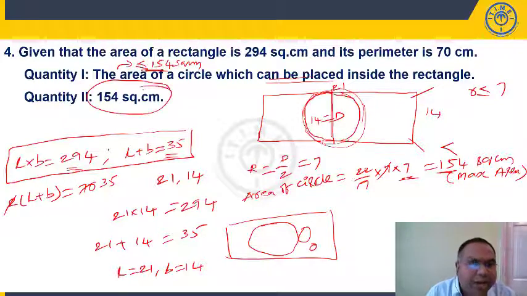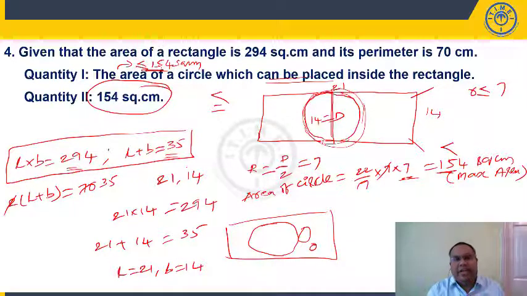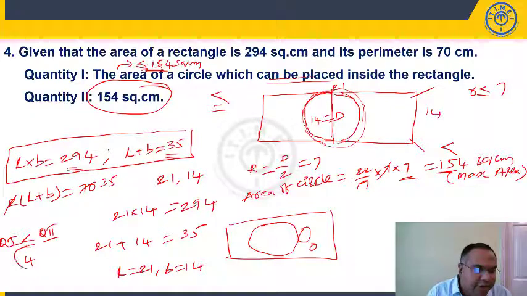So what do we have? Quantity 2 is 154. If it is 154, both are equal. If it is less than 154, quantity 1 will be less than quantity 2. So quantity 1 is less than or equal to quantity 2, which is present in your option 4.